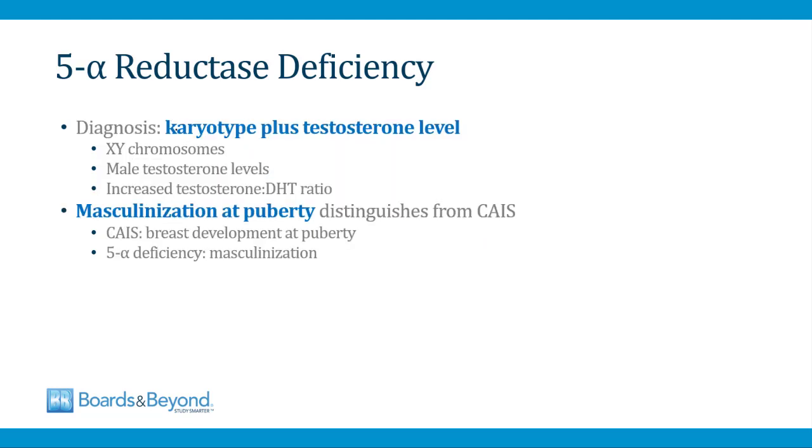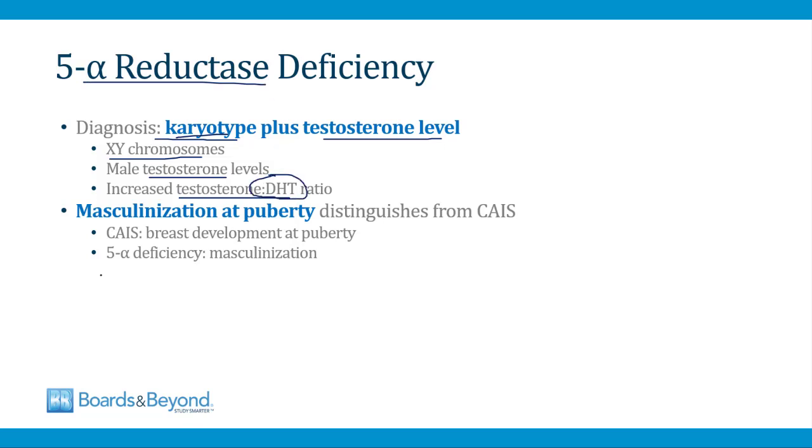And just like with CAIS, the diagnosis is made through a karyotype plus a testosterone level. The karyotype will show XY chromosomes, so you know that this is an XY individual. There will be normal male levels of testosterone, and then there will be a high ratio of testosterone to DHT, and that's because of the absence of this enzyme, so that the levels of DHT are very low.